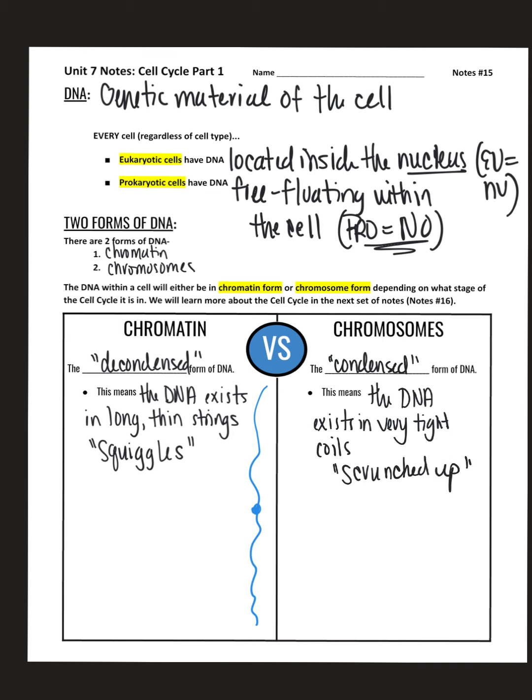Think of it kind of like a slinky, right? The DNA in the chromatin form would be like the slinky stretched out really far. And then when the slinky scrunches up, that would be those very tight coils kind of closely knit together. Something like this.